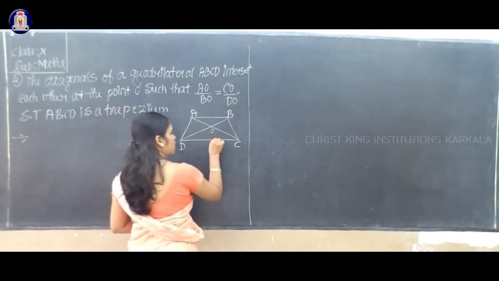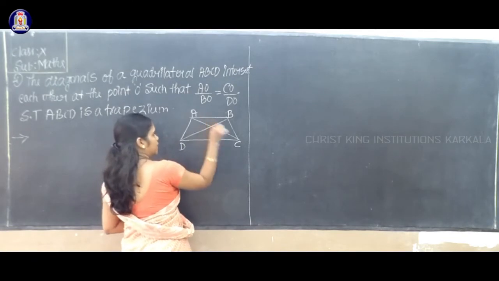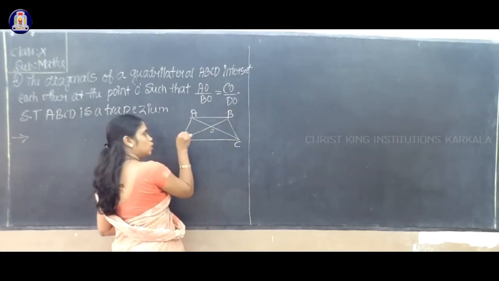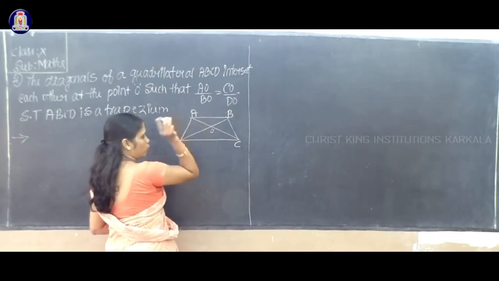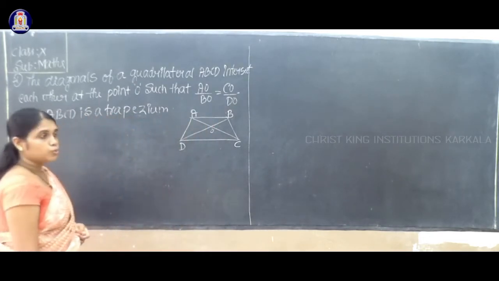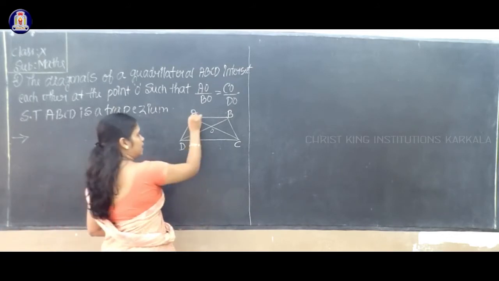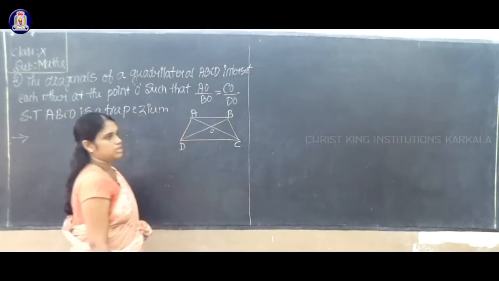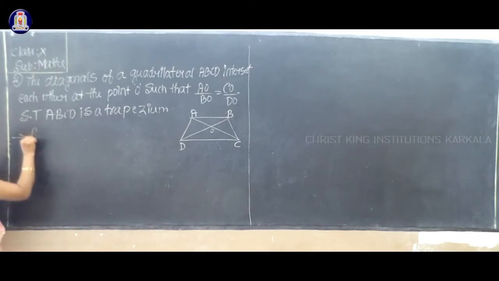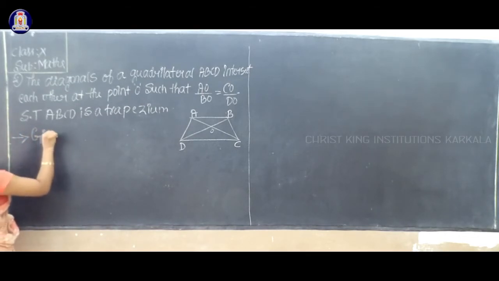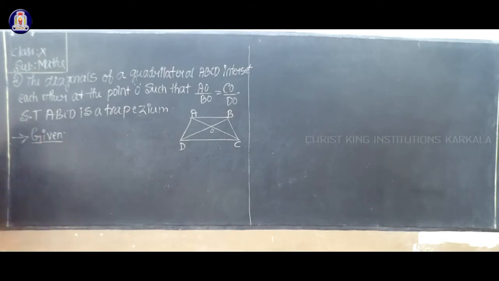In this quadrilateral ABCD, AC and BD are the two diagonals which intersect at the point O. So what we have to prove? We have to prove ABCD is a trapezium. First I will write what is given in the question.